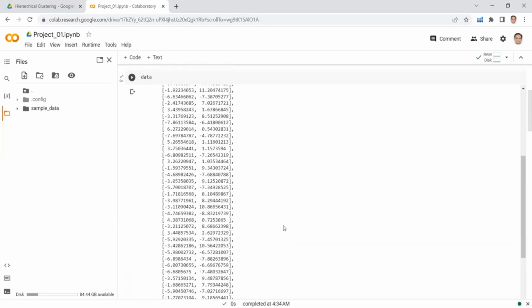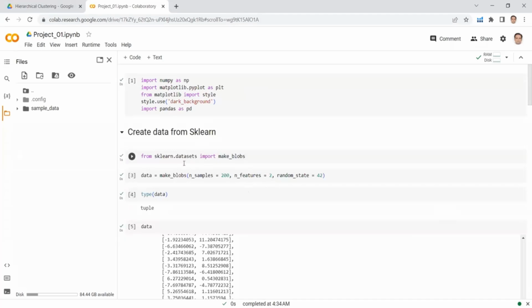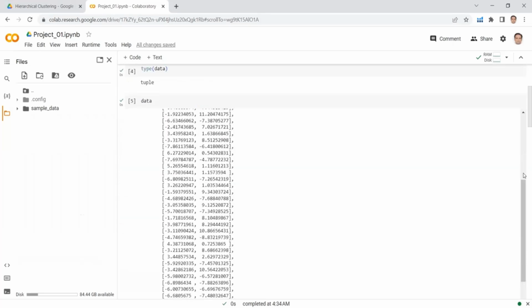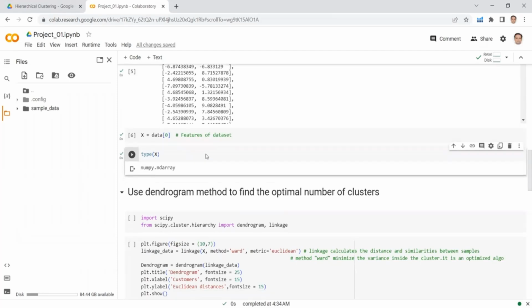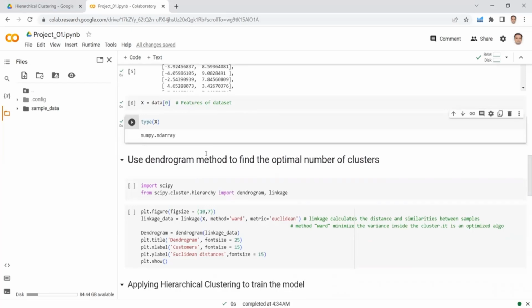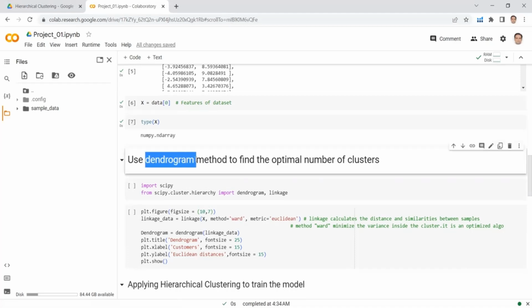We have generated the data using a function make_blobs, which is present in sklearn.datasets. So we have successfully extracted the features from this data, which is now in the form of a numpy array. Since this is hierarchical clustering, now we have to select the optimal number of clusters. For selecting the optimal number of clusters, we are going to plot a dendrogram.